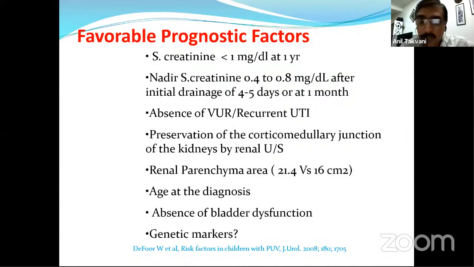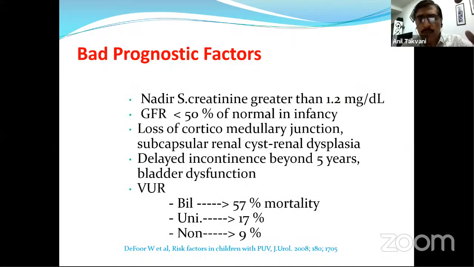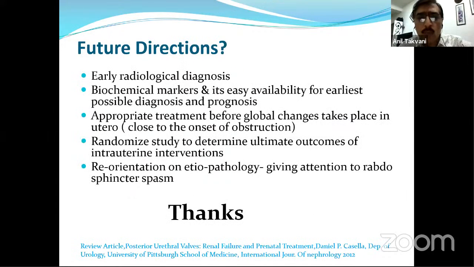Absence of bladder dysfunction, very important, or if there is a bladder dysfunction, we have to address that very vigorously. And genetic markers. These are the best prognostic factors. We just reverse. So these could be the future directions. Early radiological diagnosis as early as possible. Biochemical markers and their easy availability. There are markers, but easy availability for earliest possible diagnosis and prognosis. Appropriate treatment before global changes take place in utero, so close to the onset of the obstruction. If we can hit that area, we can have better outcomes.